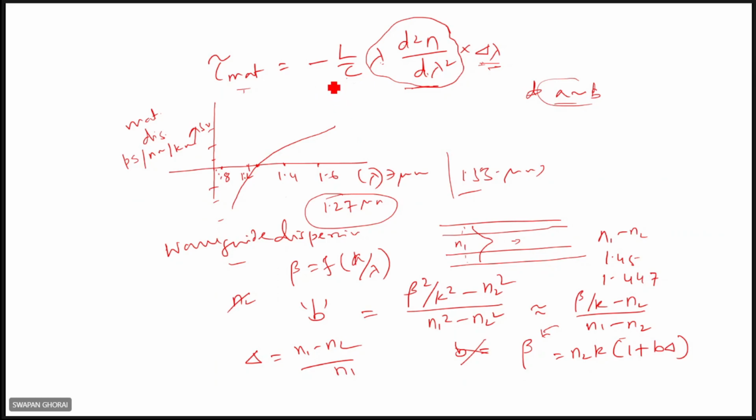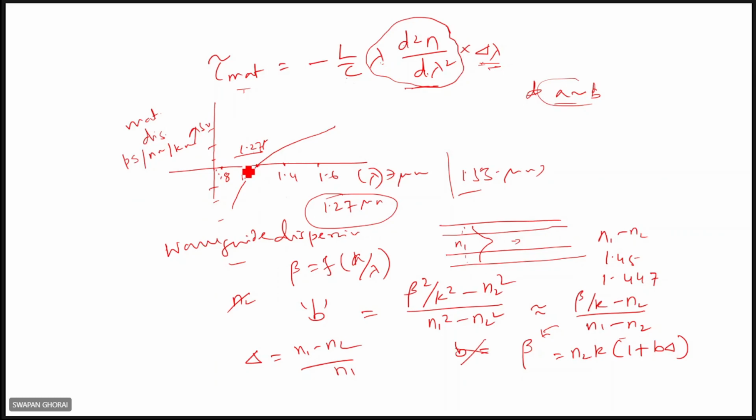But it can be sometimes positive, sometimes negative, right? So you can see here the amount of pulse spread. For silica, it crosses the x-axis at 1.27 microns. The meaning of it is that at this particular wavelength, the material dispersion is 0. So if you choose this particular wavelength, then there will be no material dispersion.